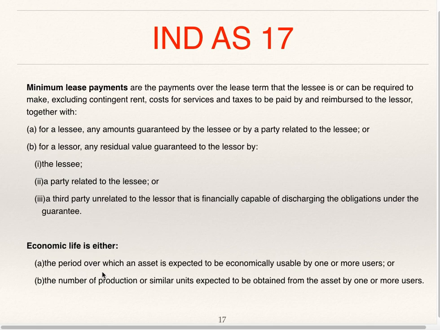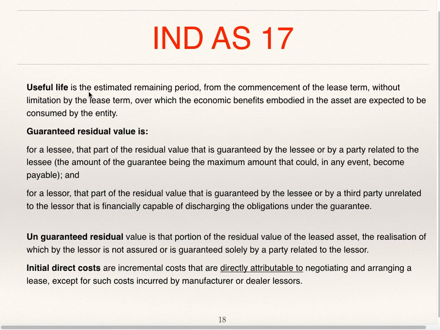Economic life is either the period over which an asset is expected to be economically usable by one or more users, or the number of production or similar units expected to be obtained from the asset by one or more users. So economic life is expressed in number of years as well as production units the asset is supposed to produce during its lifetime. Useful life is the estimated remaining period from the commencement of the lease term, without limitation by the lease term, over which the economic benefits embodied in the asset are expected to be consumed by the entity.